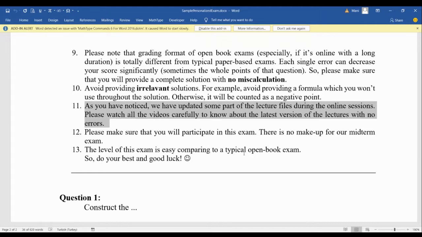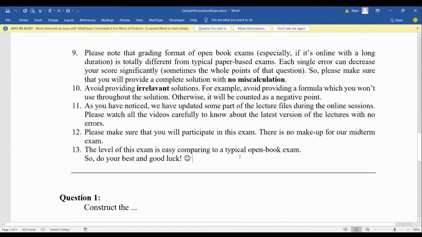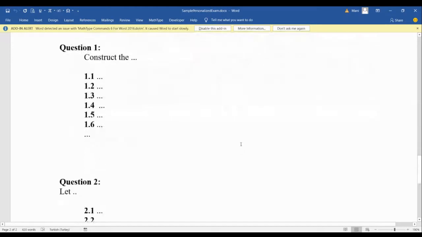Just try to avoid miscalculation, because it's very painful to lose points because of miscalculation, when you understand the logic of the question and suddenly lose points because of errors. But this is a challenge for this homework exam, so you should be careful about your calculations as well.